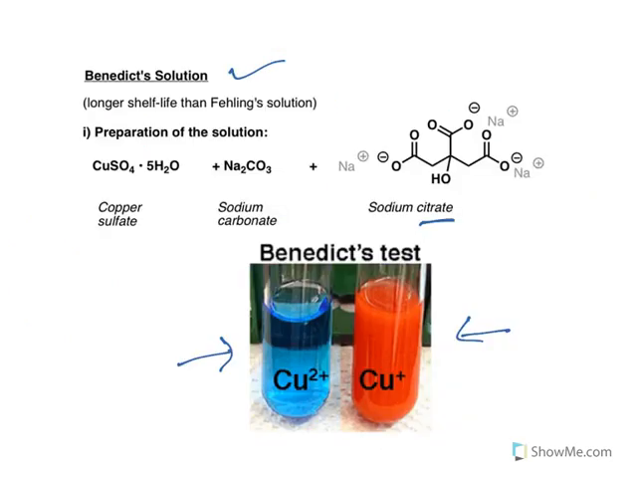Some time ago, the Benedict test was used to identify the amount of glucose in urine, which is used to identify diabetes cases. Nowadays, you have sophisticated tests, but previously it used to be done with Benedict solution.